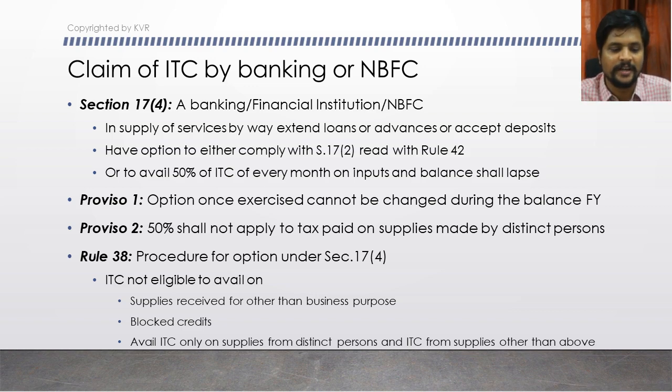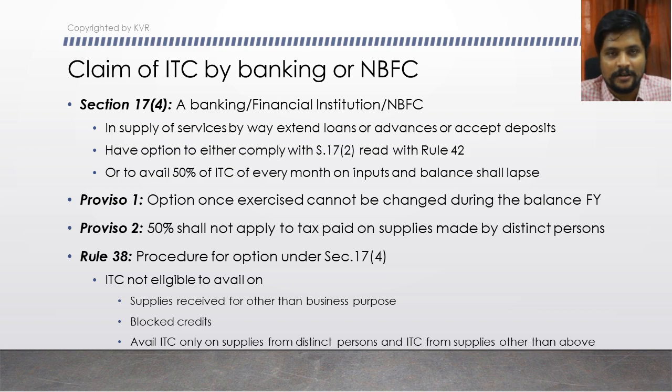How does the treatment have to be made? In supply of services by way of extending loans or advances or accepting deposits. This subsection 4 first says what a banking or a financial institution is: the persons who are into supply of services by way of extending loans or advances or accepting any deposits.